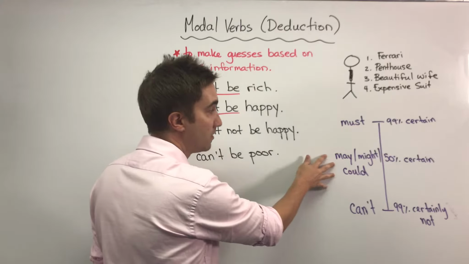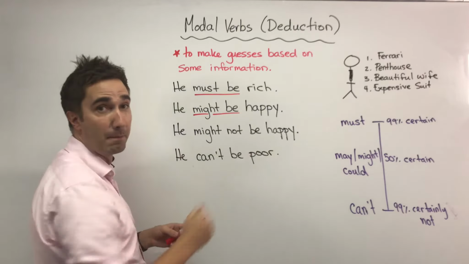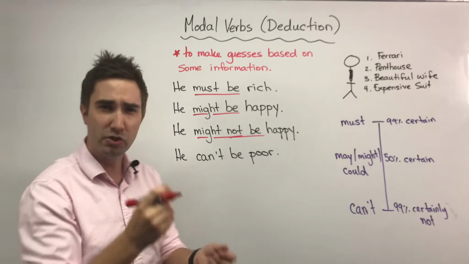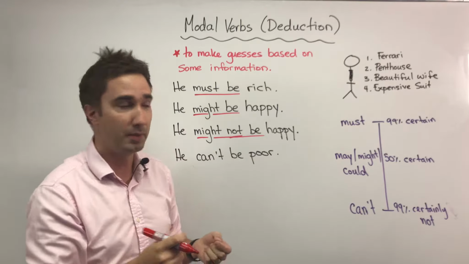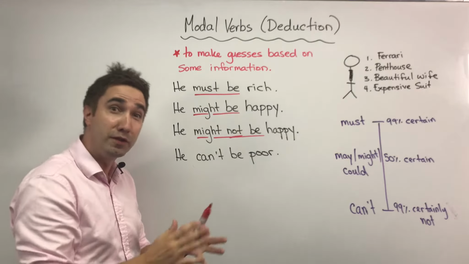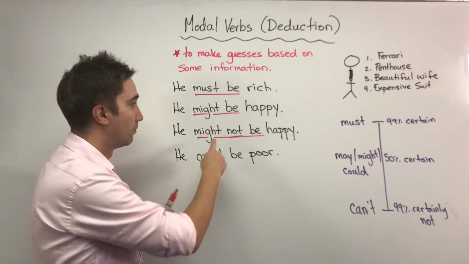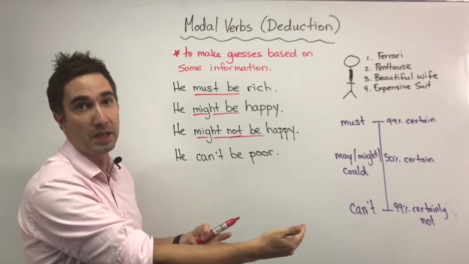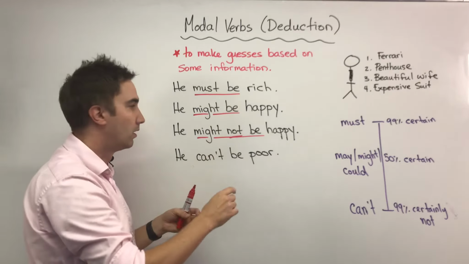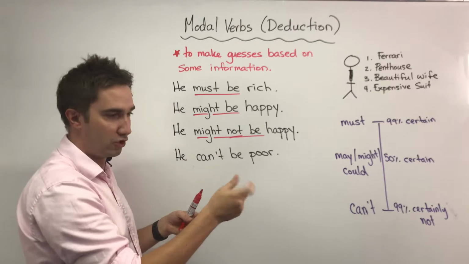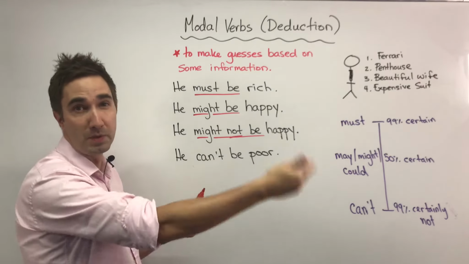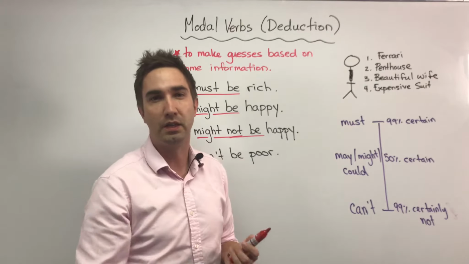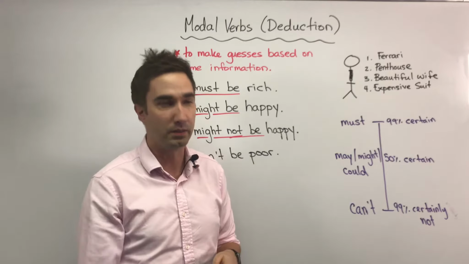Now, we can use may and might in the negative, but not could. He might not be happy. And that just changes the feeling of the sentence a little bit. Might be happy is maybe 51%. I'm sure that he's happy. Might not be happy is maybe 49%. I think he might not be happy. So actually very similar meaning, but if we add the not, we just change it a little bit, right? It might be raining. It might not be raining. It just changes the feeling of that sentence, makes it a little bit more negative.